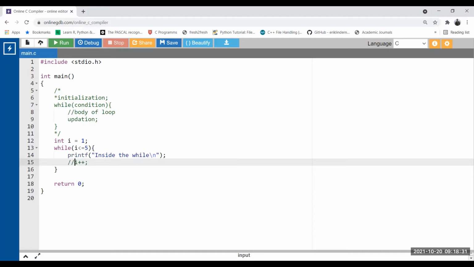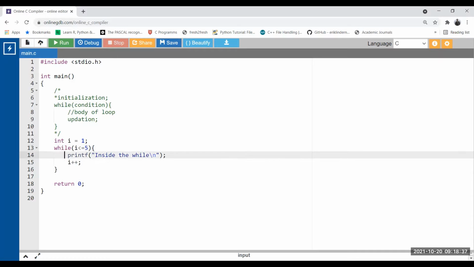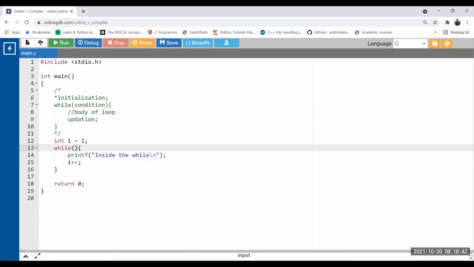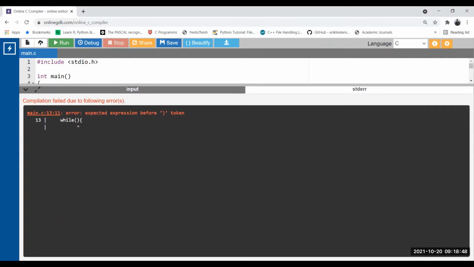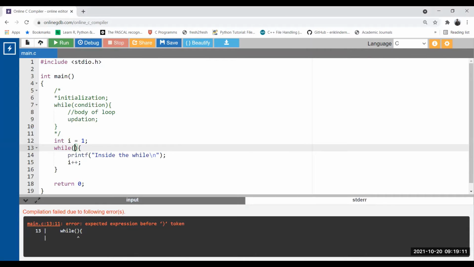So let's make the updation on. Okay. So now can we miss this condition? So let's leave out the condition here, and now let's see what is happening. Run. See the error here. In for loop we can write without the condition, so the condition will be true in for loop. But here, if you look carefully, when I miss this condition, compiler gives me an error that it expected some kind of expression inside this parenthesis. So here expression, definitely we're going to put some condition.